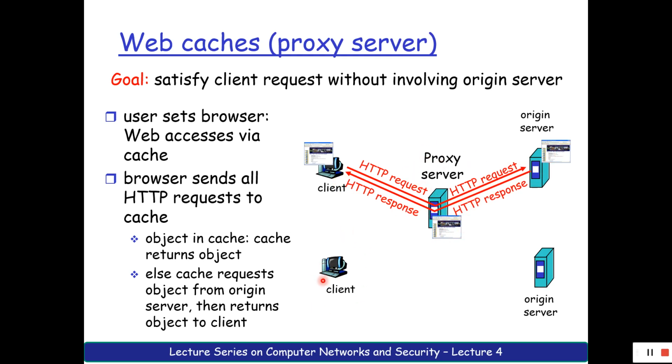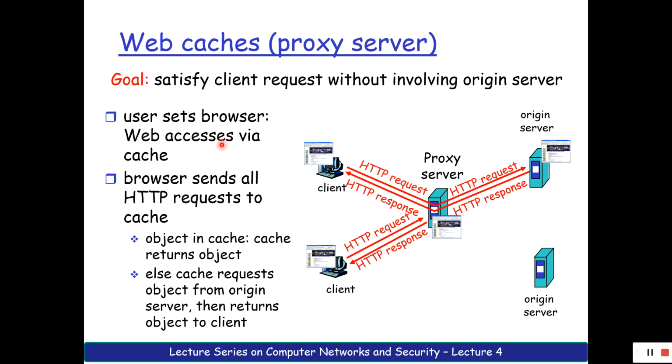So if a second client requests the same object, the proxy can send the response itself instead of going to the original server, requesting it and then sending it. This prevents time consumption, and my response time decreases. I need not go and ask the server in New York City or London or somewhere else. I can have a nearer place where my contents are stored.